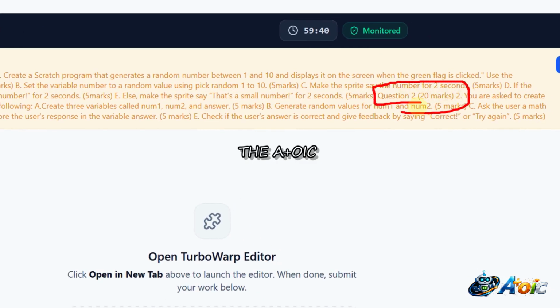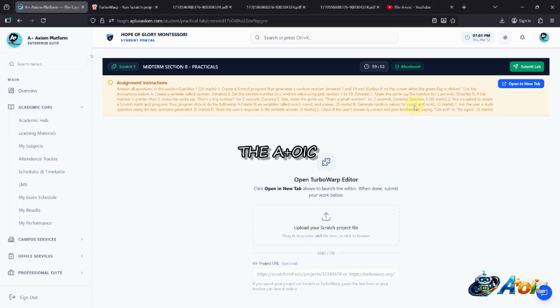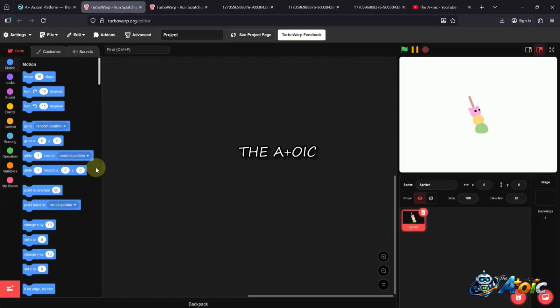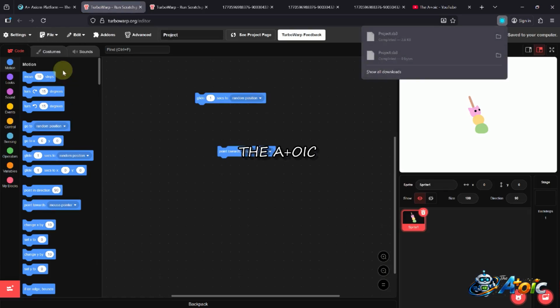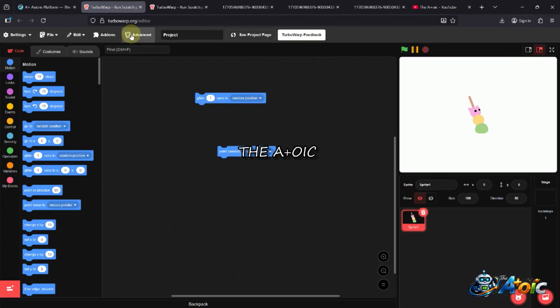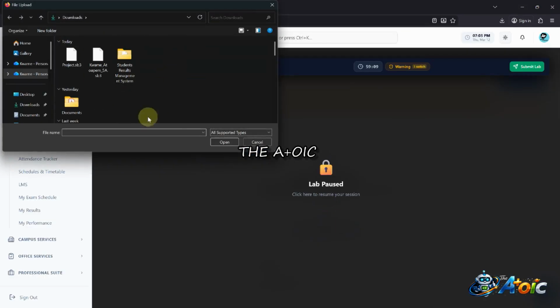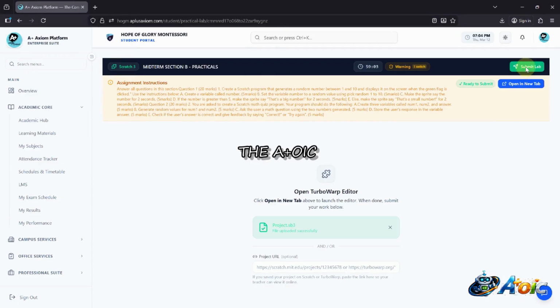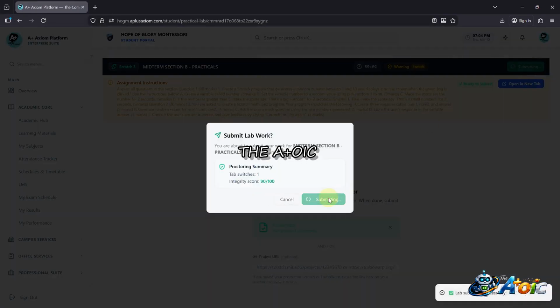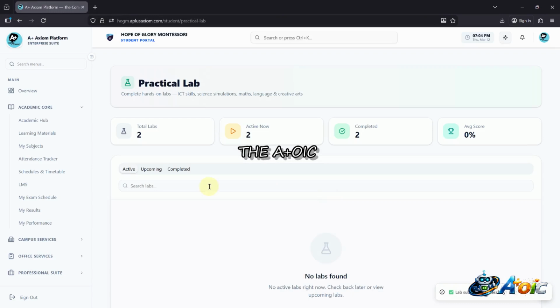In your subsequent ones coming, I'm going to format it properly. But make sure you read everything, and after you understand the whole thing, we go to a new tab and start working. When you are done, don't forget to save. When you save it, we go and upload it. When you upload it that way, you can now submit, and it should tell you it's submitted. So I think that will be that for the practical lab.